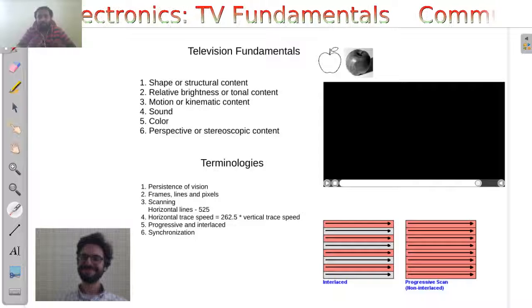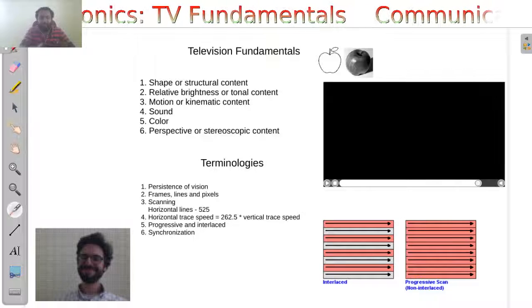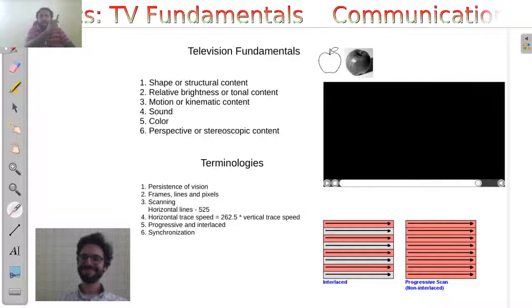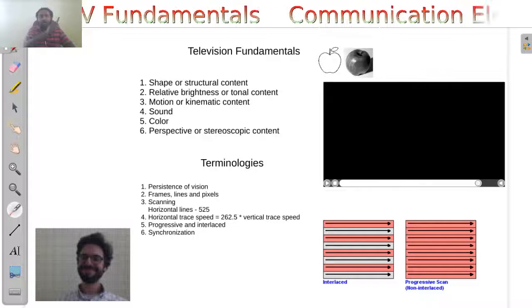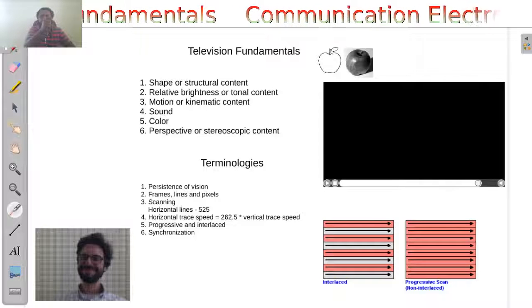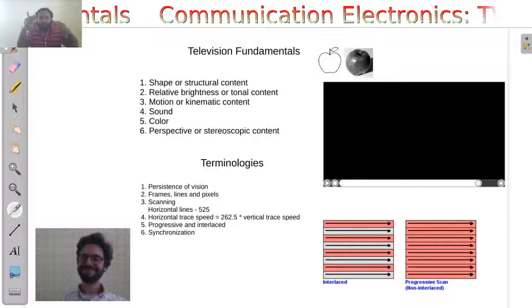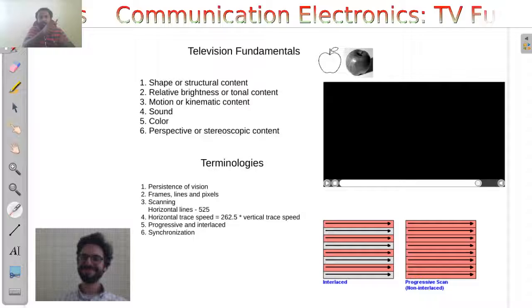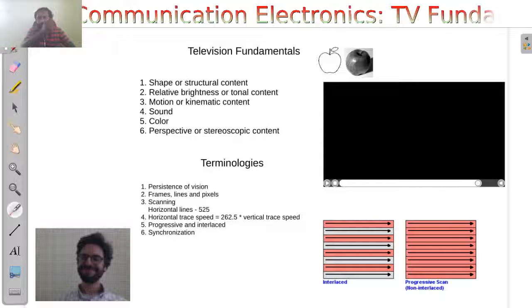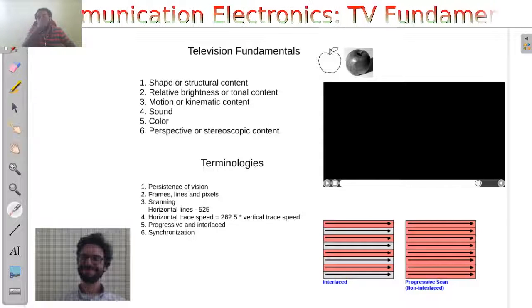set of images which have small variance, which means that if I am changing my hand from this point to this point, in small steps like this, and these images are being continuously fed into your eyes, it will not be seen as a distinct image, but it will look like a continuous image.